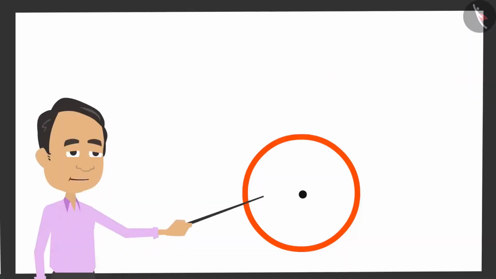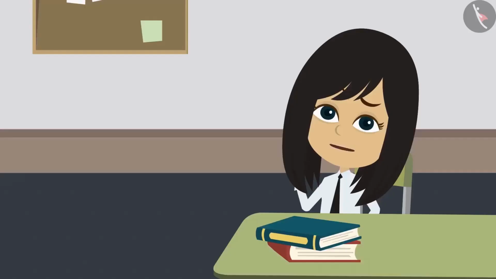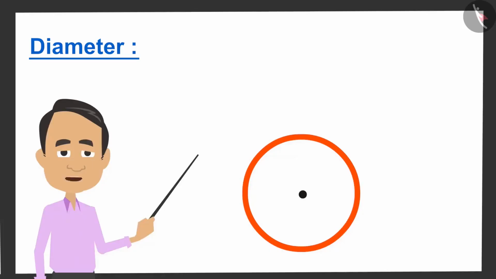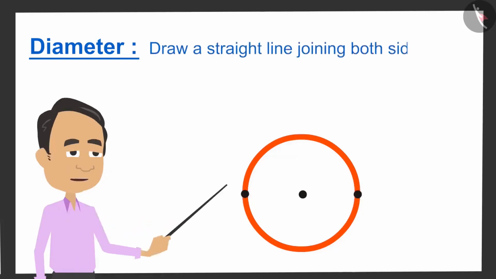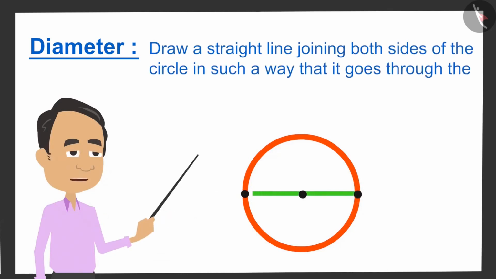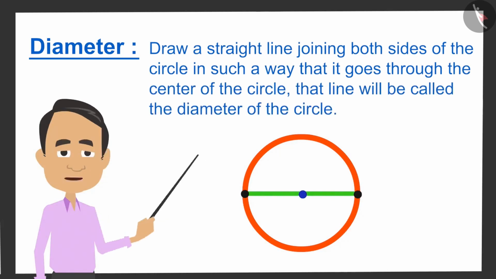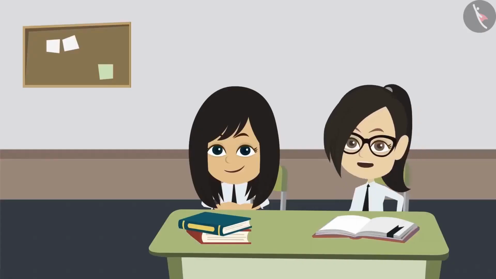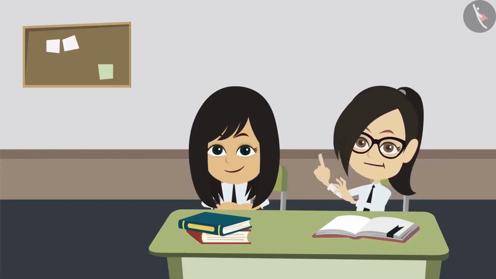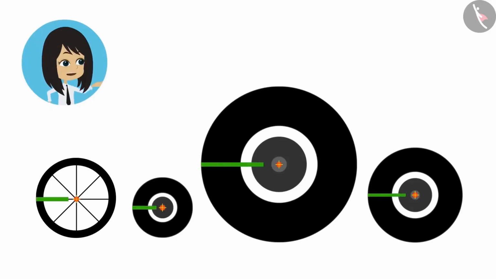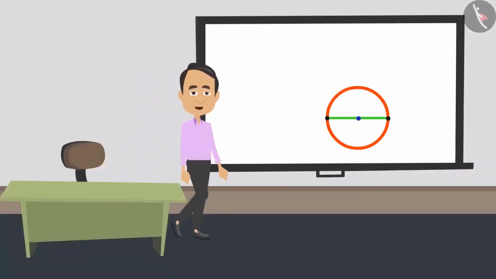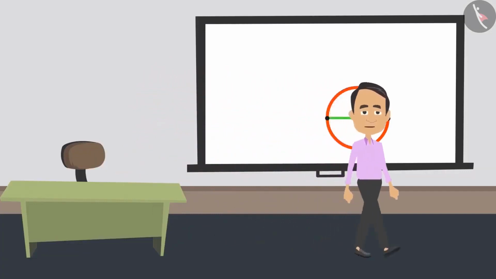The second property of a circle is the diameter. What is a diameter? If we draw a straight line joining both sides of the circle in such a way that it goes through the center of the circle, then that line will be called the diameter of the circle. This means that we have to measure its diameter to measure the circle. If we measure the diameter of all the wheels, then we can tell the difference between the wheels. Absolutely right. But before that, you should know another property of a circle.